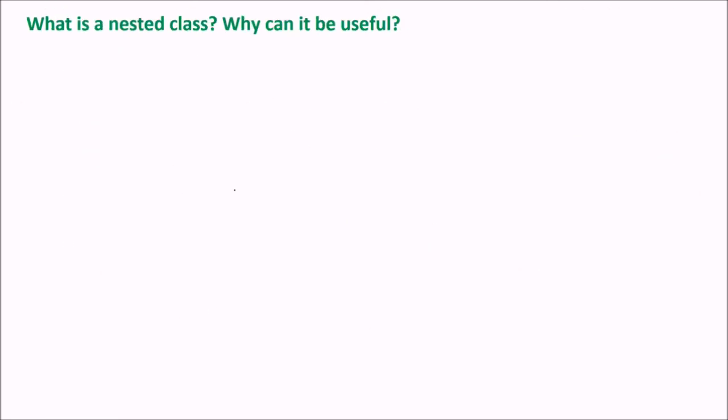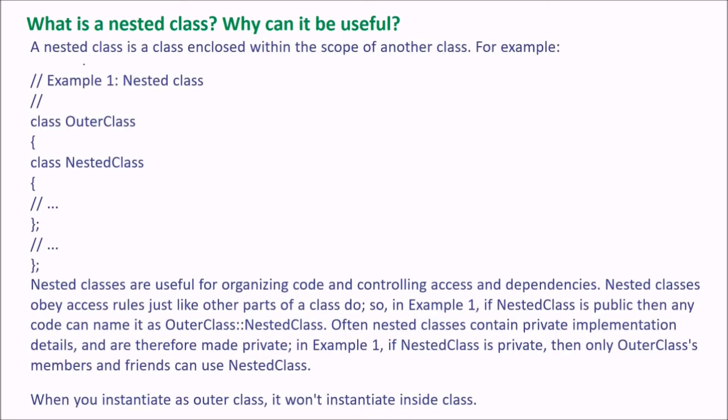What is a nested class? Why can it be useful? A nested class is a class enclosed within the scope of another class. For example, you have a nested class like this. You have an outer class, and inside this you find the nested class, which is the inside class.